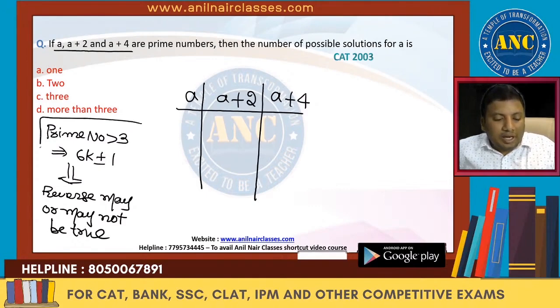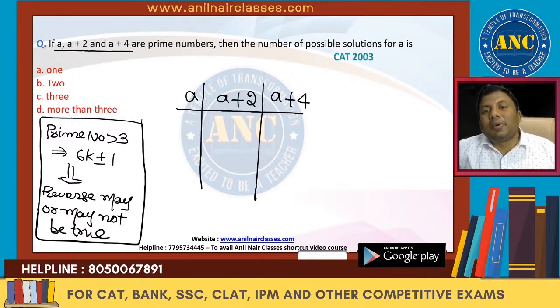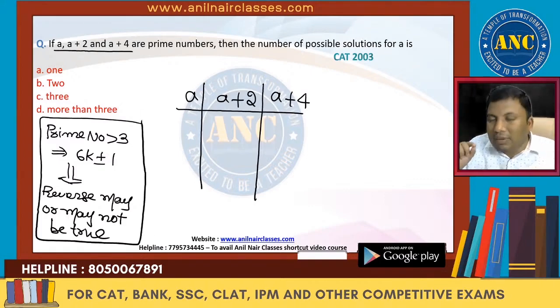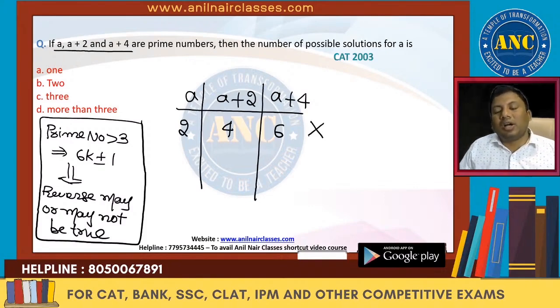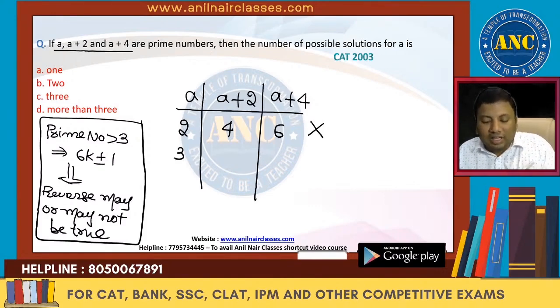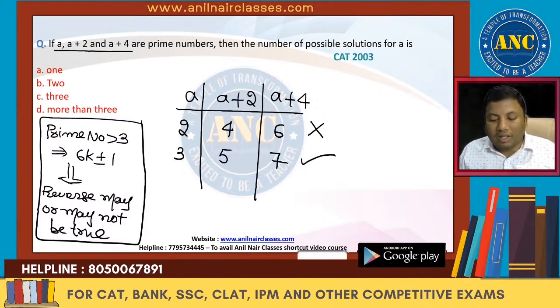Any prime number greater than 3 is of the form 6k plus or minus 1. If the number is a prime number, it should definitely be of the form 6k plus or minus 1. Lowest prime number is 2. 2 plus 2 is 4, 2 plus 4 is 6, 2, 4, 6. 6 is not a prime number, so 2 is not possible. Next it is 3. If it is 3, 3 plus 2 is 5, 3 plus 4 is 7. 3, 5, 7, all three are prime values. So one triplet is there.